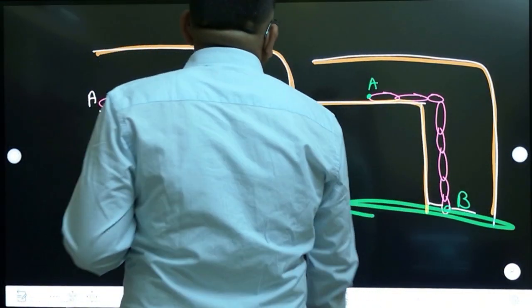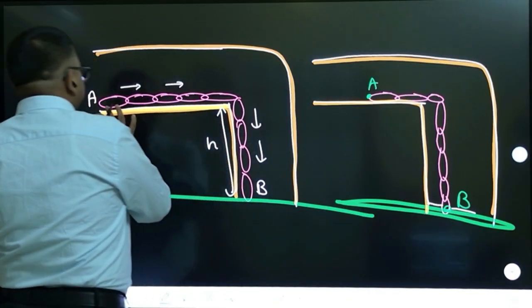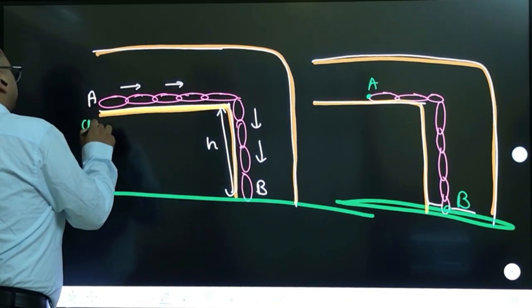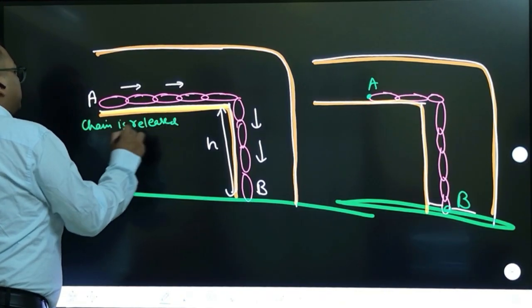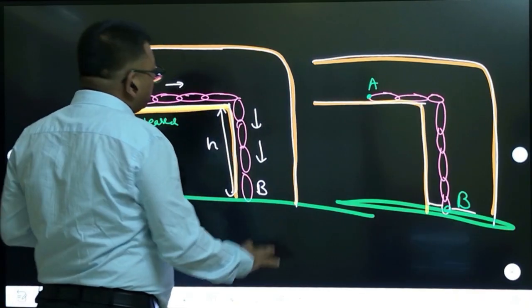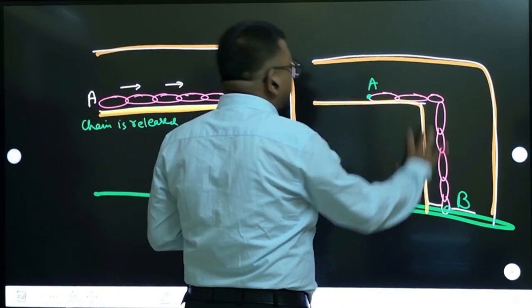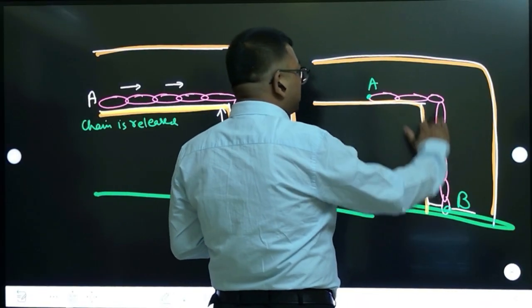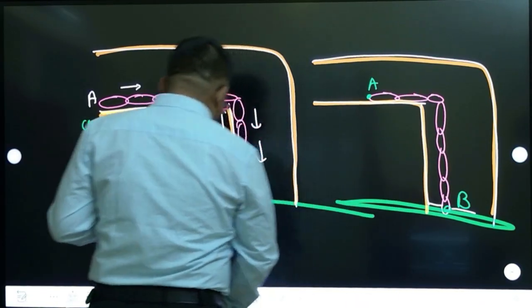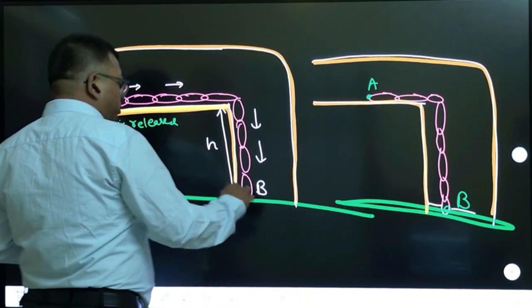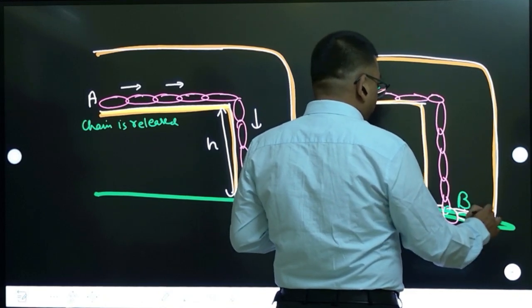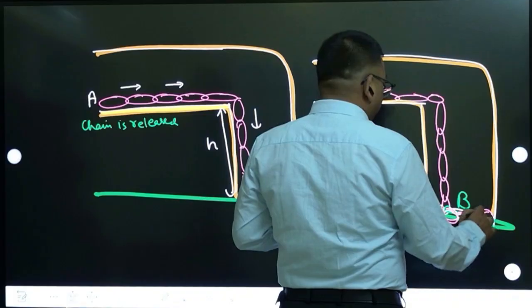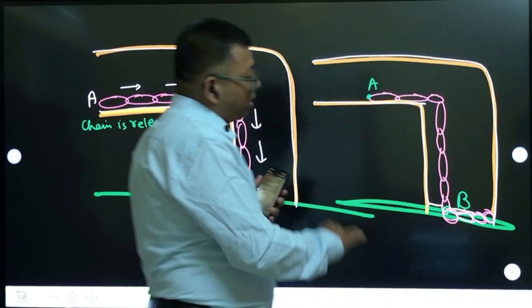Okay, so once this chain is released, it starts moving downward. Note that the whole chain moves, but this portion always remains constant. But what is happening to the portion at the bottom? It may start depositing here. Depositing here means it starts becoming on the ground.